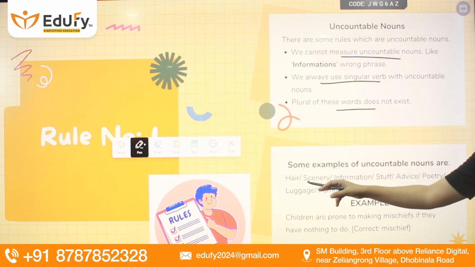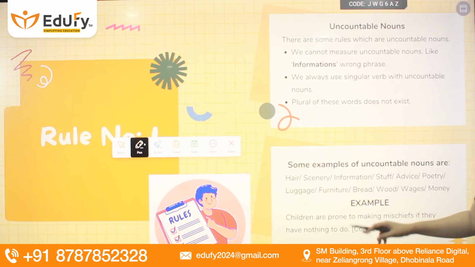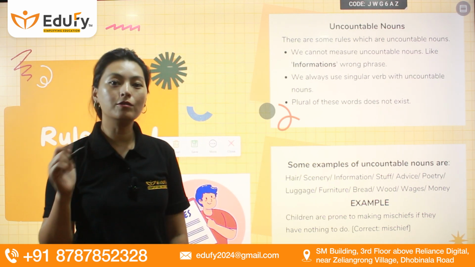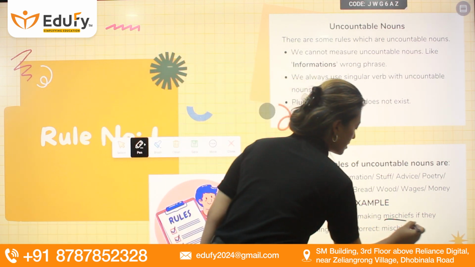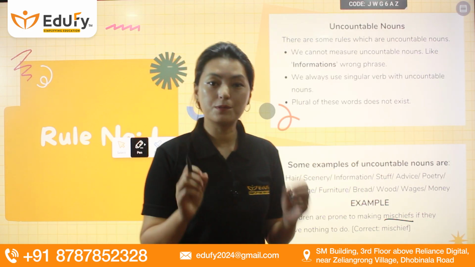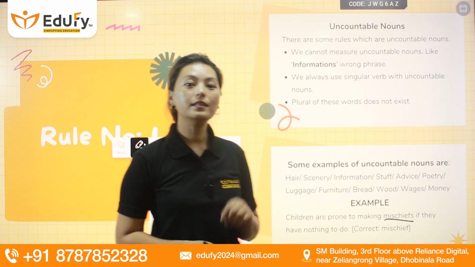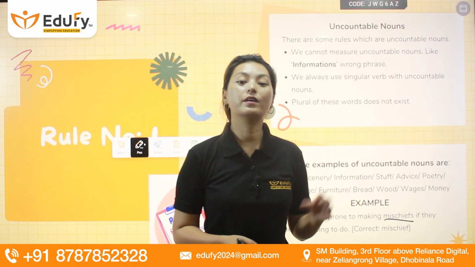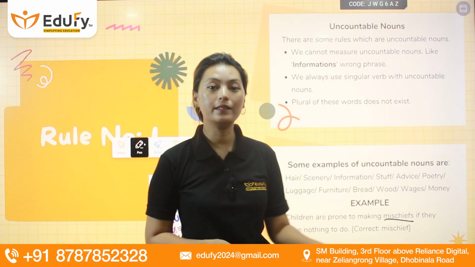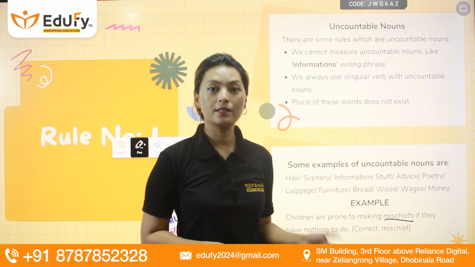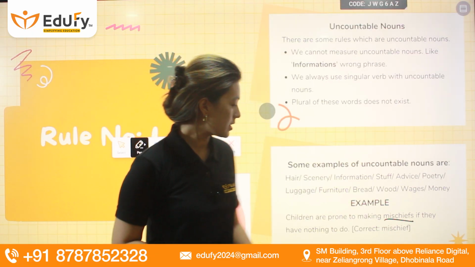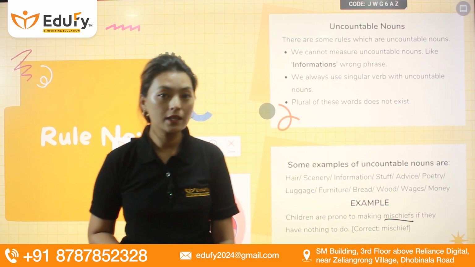Similarly, let's take a look at this sentence, please. Children are prone to making mischiefs if they have nothing to do. Now, what is the uncountable noun in this sentence? It is mischief. Mischief is an abstract noun, okay? And it is uncountable. I believe we cannot count the amount of mischiefs that somebody does, right? So it is an uncountable noun. It's an abstract idea, something that you cannot touch, something that does not have a physical entity.